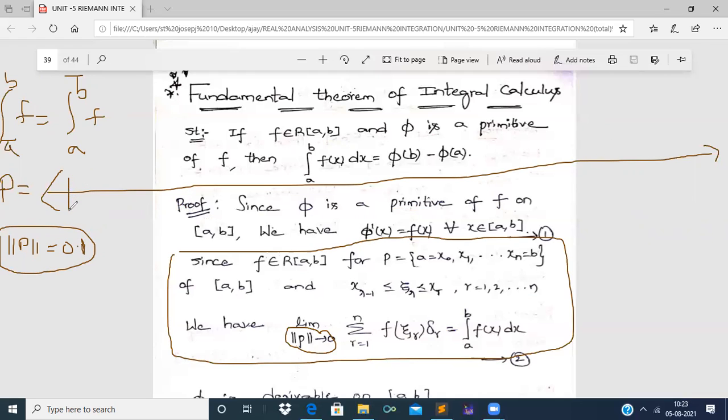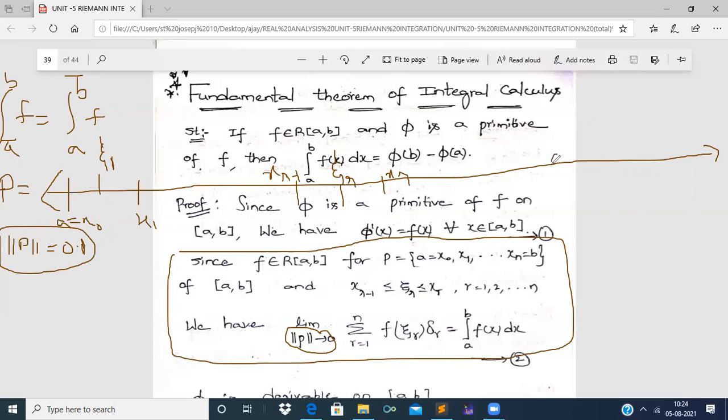So I will take the first segment. The first segment takes the endpoints a equal to x naught and x1, and in between x naught and x1 there exists a point xi1. If we go on taking the points in this manner, for the rth segment the first endpoint is xr minus 1 and the next endpoint is xr, and in between these 2 points there exists a point xi r, and so on.